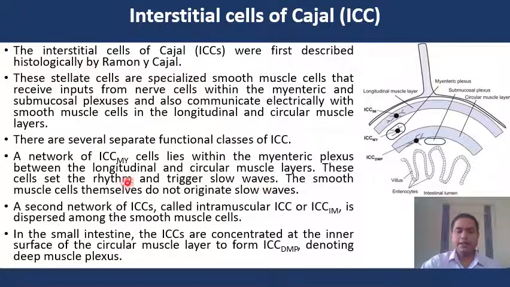A second network of ICC is called intramuscular ICC or ICC-IM, which is dispersed among the smooth muscle cells. In the small intestine, the ICC are concentrated at the inner surface of the circular muscle layer to form the ICC-DMP, which denotes the deep muscle plexus.